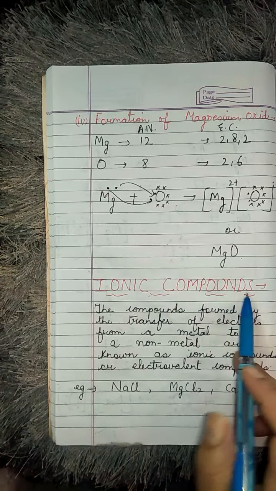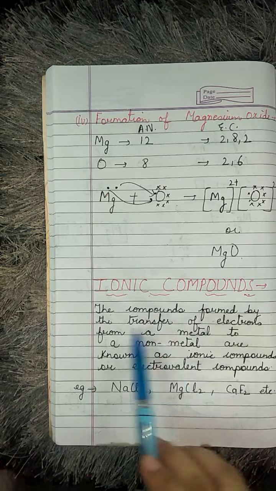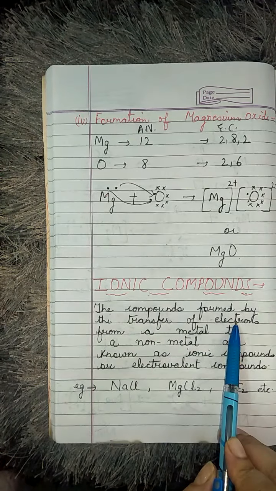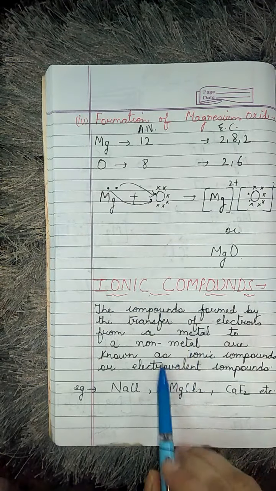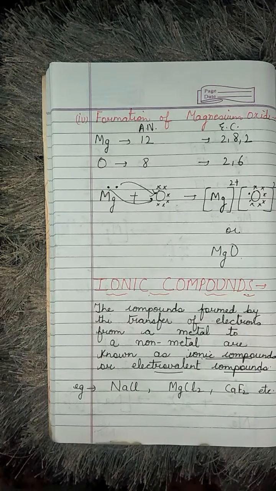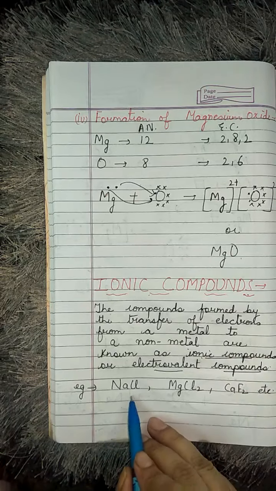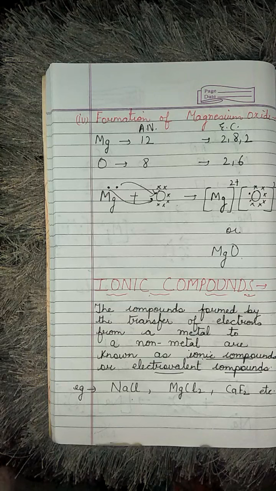Fine. Now next I have noted the definition for ionic compounds. The compounds formed by the transfer of electrons, from metal to non-metal, are known as ionic compounds or electrovalent compounds. Examples are NaCl, MgCl2, CaF2, etc. I hope this idea is clear to you, how the formation of bonds between metals and non-metals takes place.